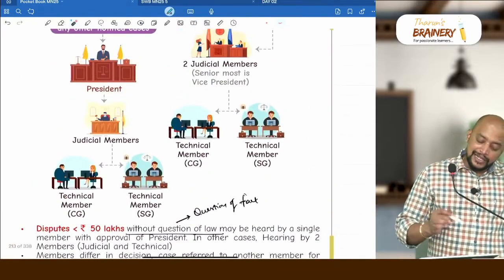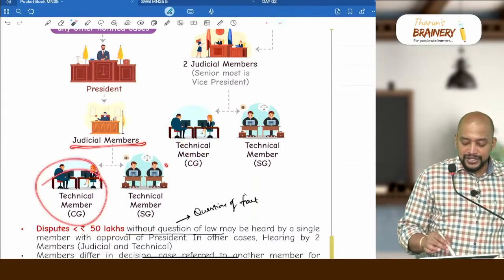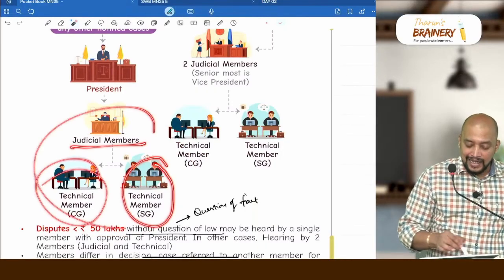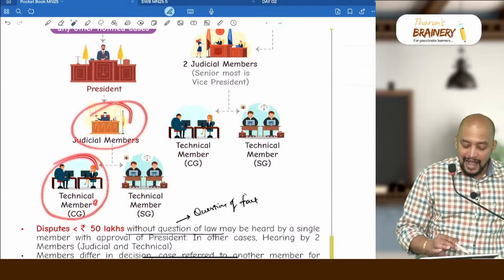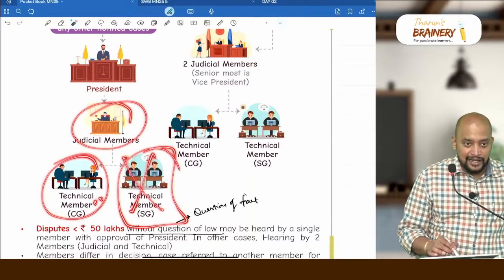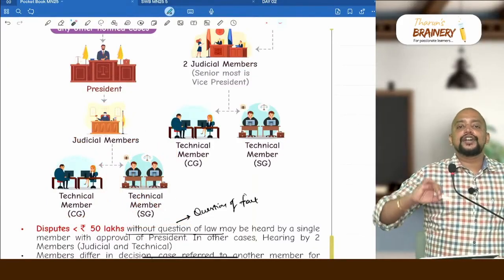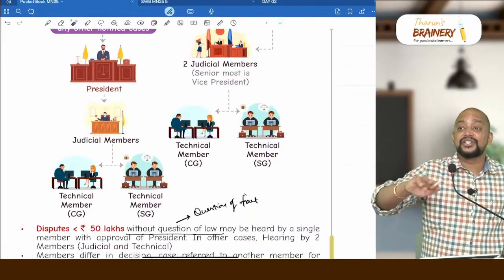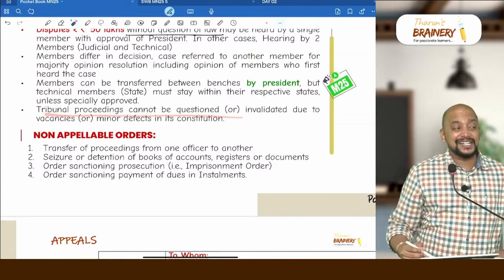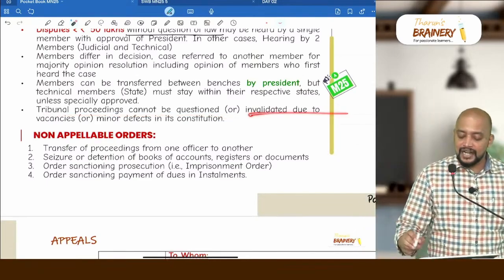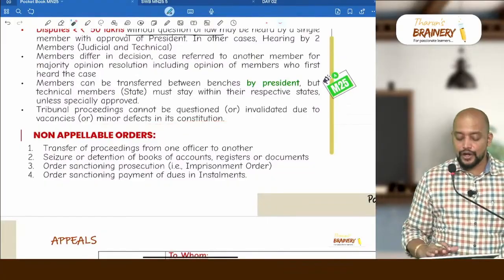If you observe, there should be a total of 3 members: judicial member, technical member state, technical member center. Say for example only one judicial member and one technical member is there and another member is not there at all. Now can we say that as there is a defect in its constitution, the case or the decision given by them will be void? No, that's why they gave that point: tribunal proceedings cannot be questioned or invalidated due to vacancies or minor defects in its constitution.